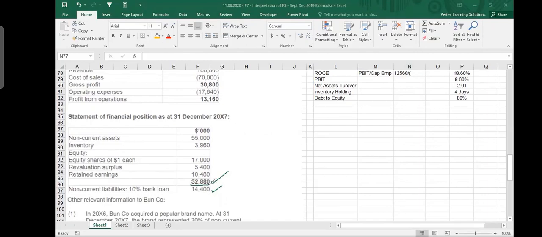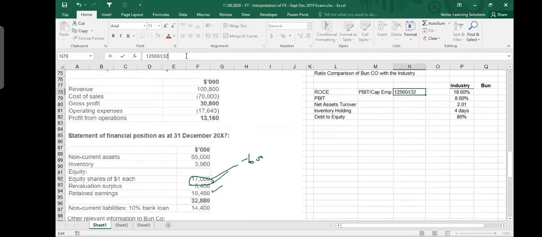Should I take this equity here? No. Why? You have to adjust retained earnings. Yes, we should subtract that 600 because it includes all retained earnings. Great. So you guys are doing good. So what we should do: 32,880 minus 600 plus 14,400. So this is the number we should be taking.